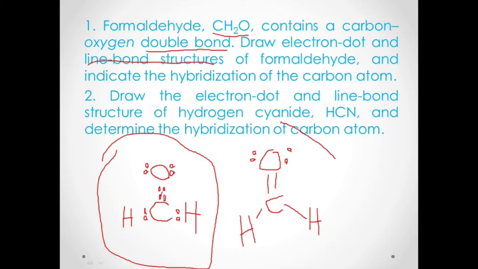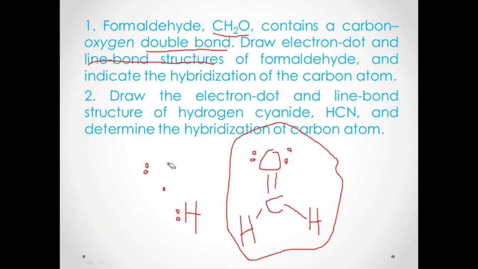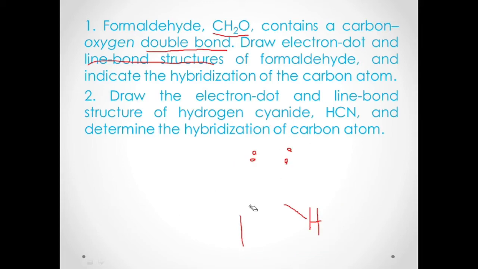So this is now the line bond structure for your formaldehyde. Okay, next. Don't forget that your carbon can only be bonded into 4 bonds, and that the valence electron count for carbon is 4.